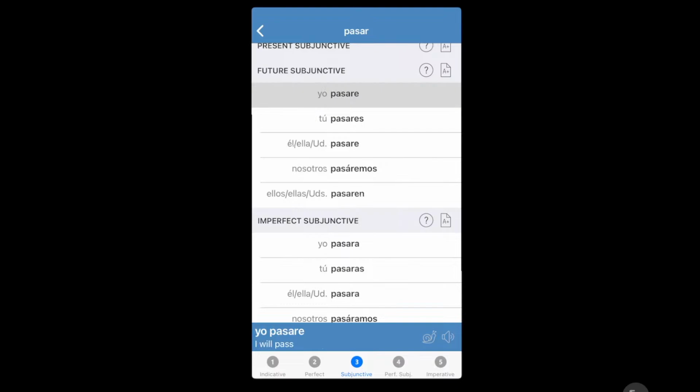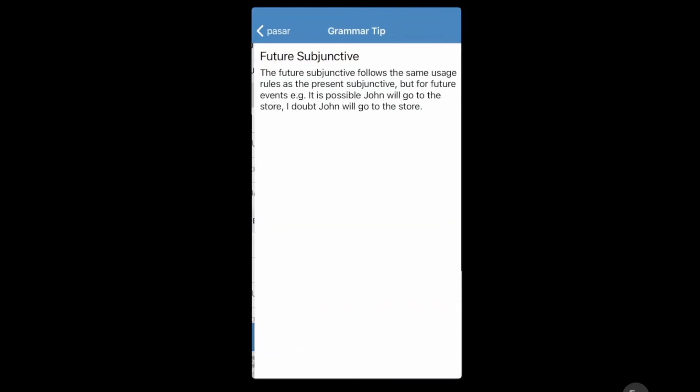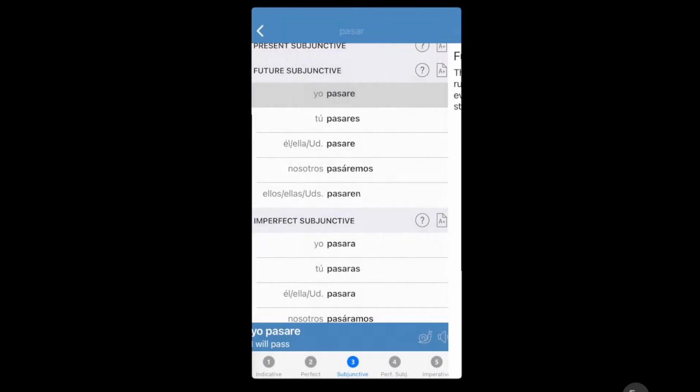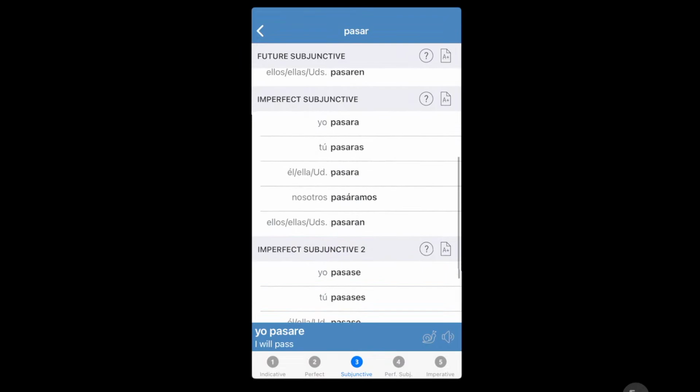So future subjunctive, this follows the same usage rule as the present subjunctive, but for future events. It is possible John will go to the store. I doubt John will go to the store. And that is based on hope as well.